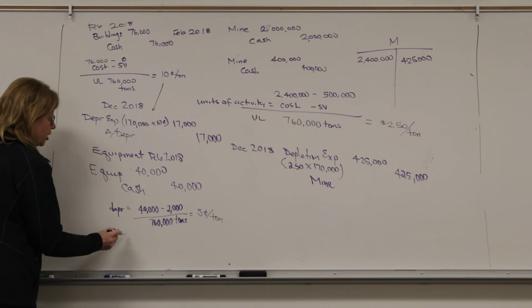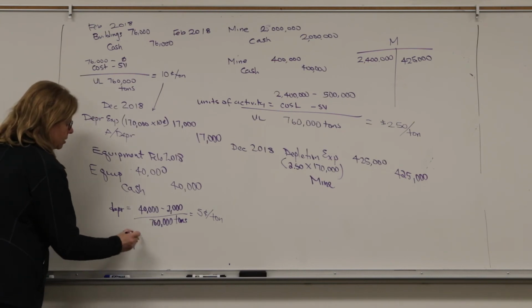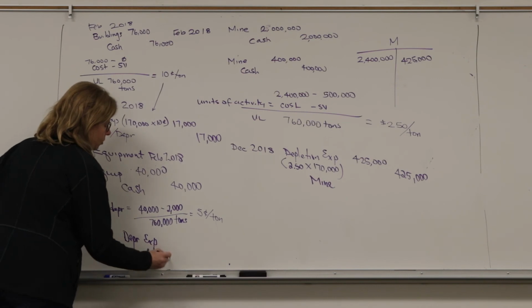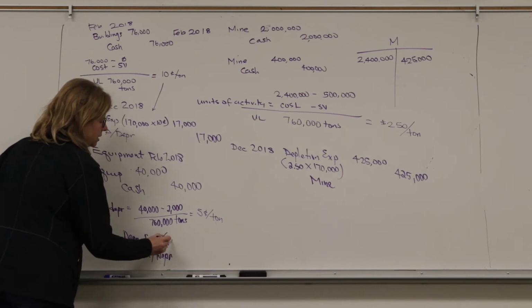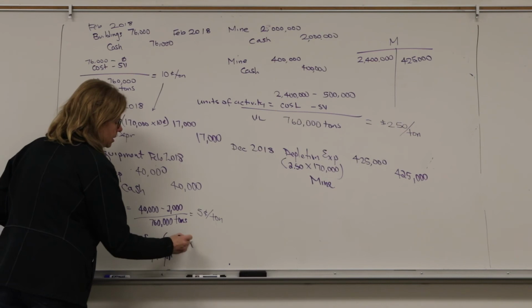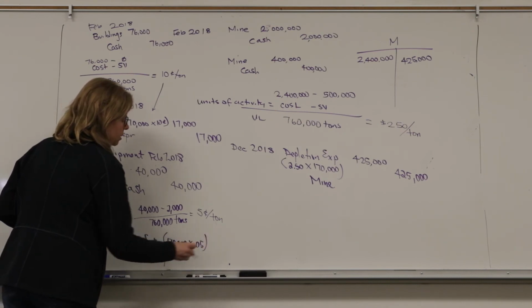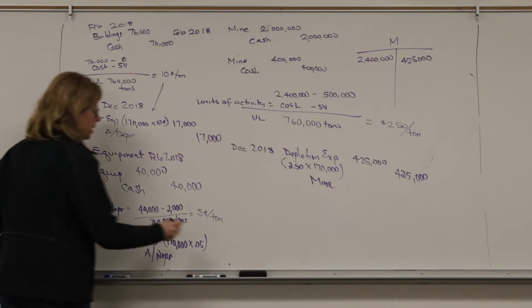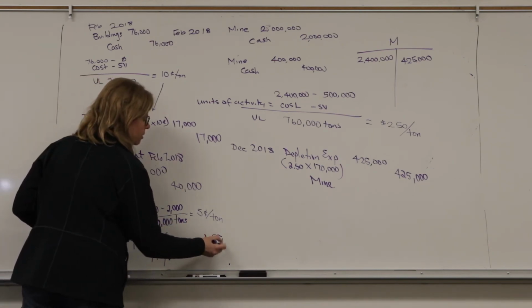So when I depreciate this asset at the end of the year, I will have depreciation expense. I will credit accumulated depreciation. Right, the 170,000 tons I did extract times 5 cents, 8,500.